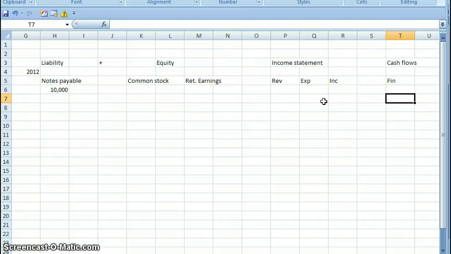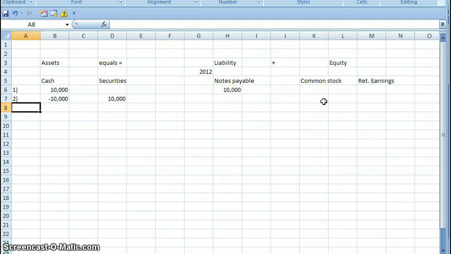And we want to ask ourselves, was this a financing, investing, or operations? Financing is issuing stock, borrowing money, things like that. Investing is buying securities. So this would be a financing operation. Excuse me, an investing operation. So this is investing. Now, number 3.